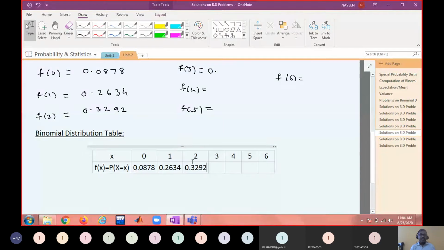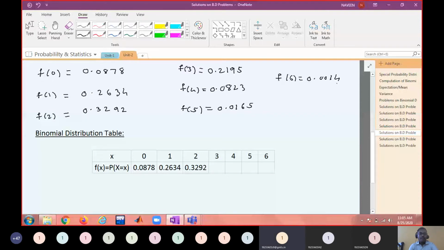Others, if any deviation, please let me know. Sir, F of 3 is 0.2195, sir. F of 4 is 0.0823. Okay. F of 5 is 0.0165. Okay. 0.0014.